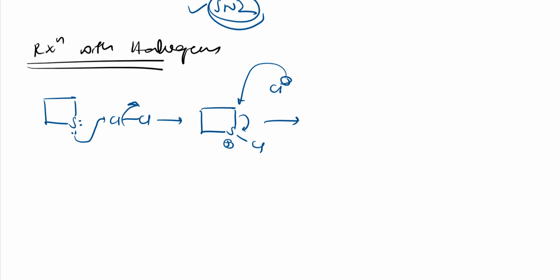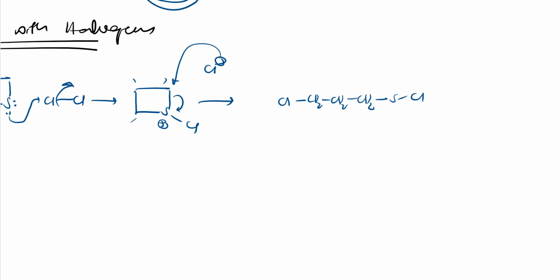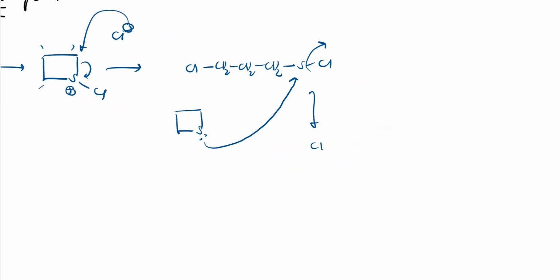See here, one carbon, two carbon, three carbon. I can write like this: CH2, CH2, CH2. On one side chlorine is there. On one side I can write HCl is there. Right. So here, if I have one more molecule of thietane, it will do a simple reaction like this, and this chlorine leaves the system. Right. So the product will be like this. Cl will be here, CH2, CH2, CH2, S, and this S gets positive charge, and Cl minus is there.